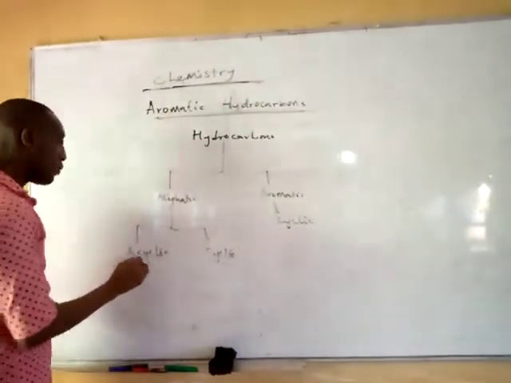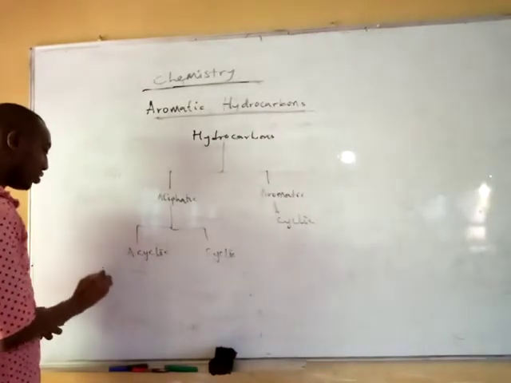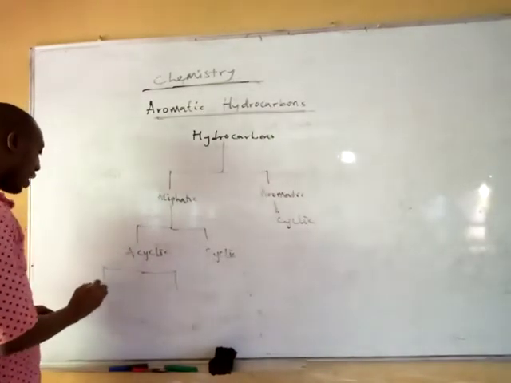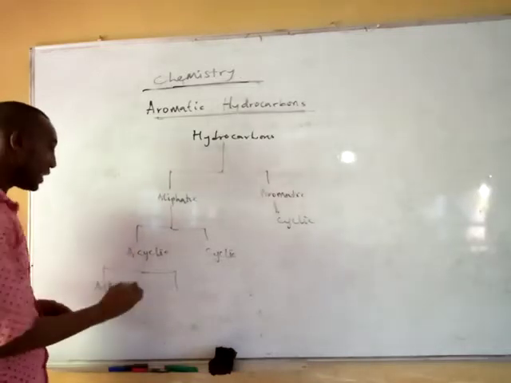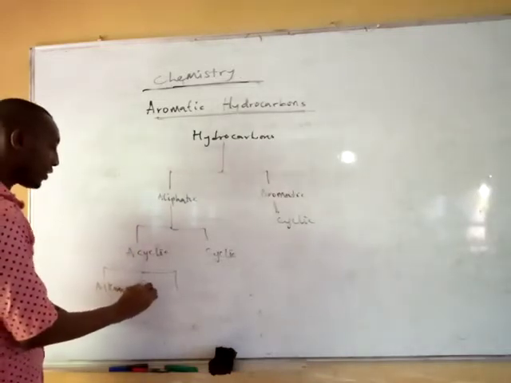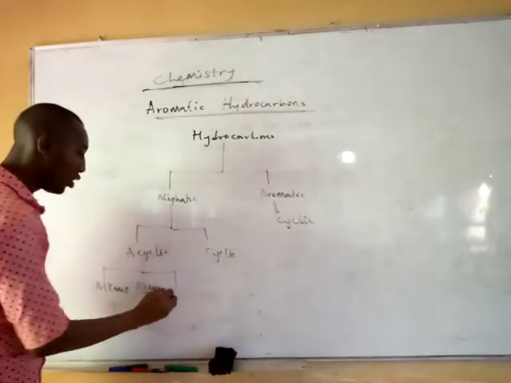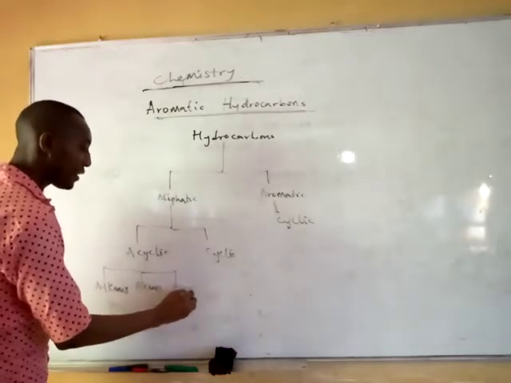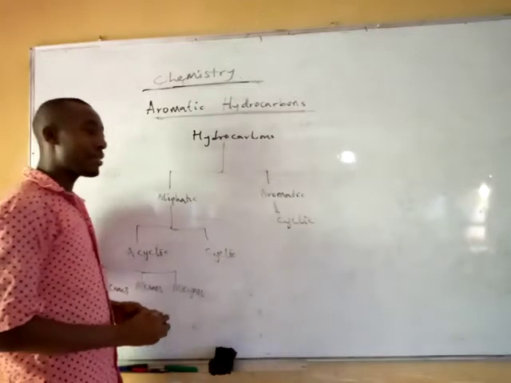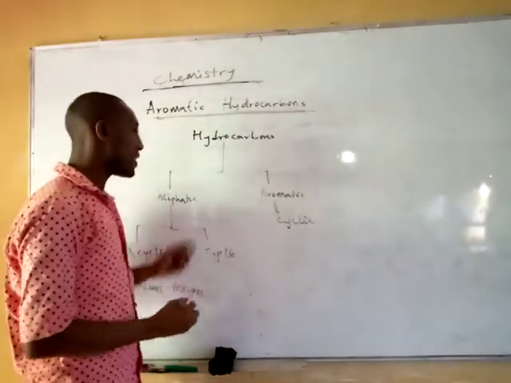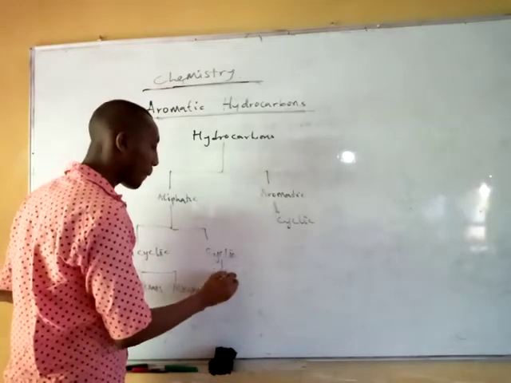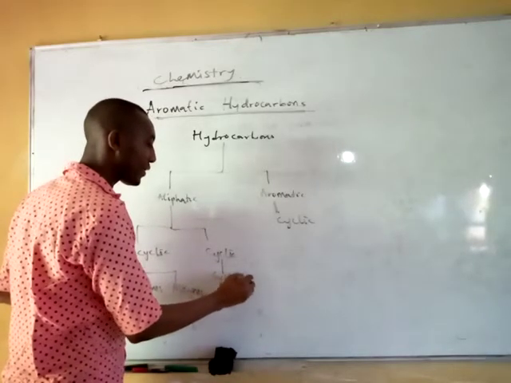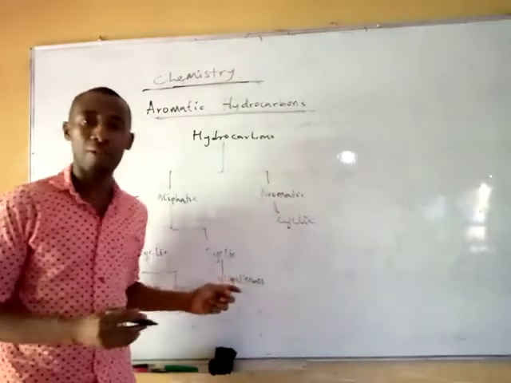Examples of acyclic, you can have your alkanes, your alkenes, and also your alkynes. And for the cyclic aliphatic hydrocarbon, you have your cycloalkanes as an example here.